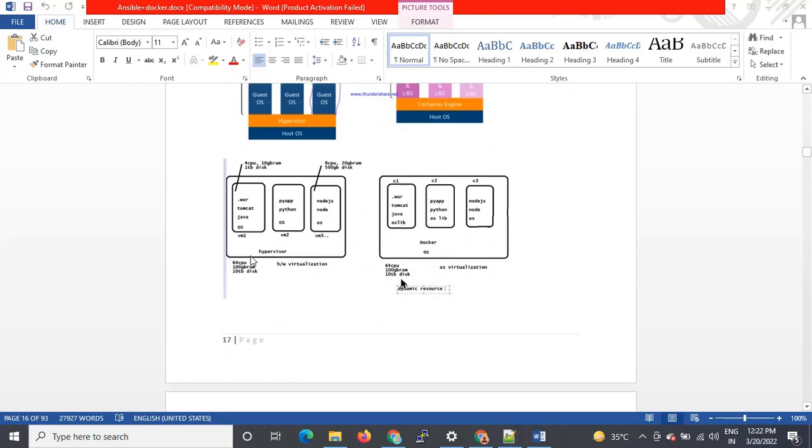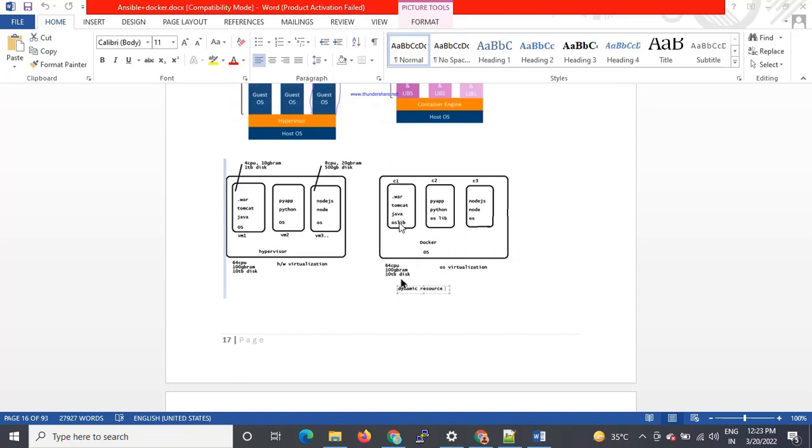You can see, with a hypervisor, on one machine we have installed a Java application, on another machine we are running the Python application, and on another one the Node.js. You can see VM1, VM2, and VM3. This is how we are dividing it by using the hypervisor. Now in the case of Docker, how exactly is it happening?